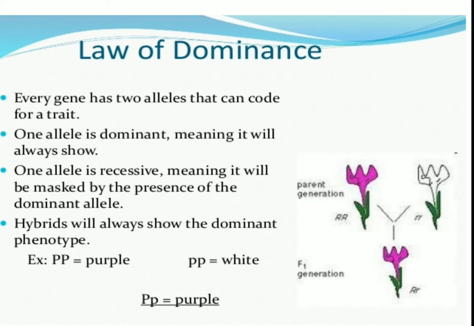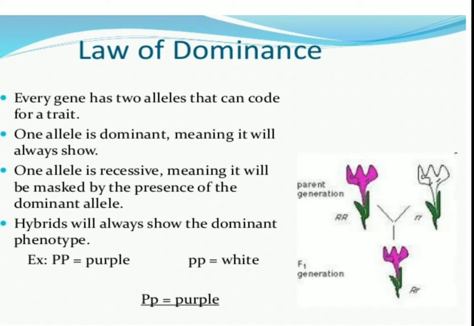Second was the law of dominance, which Mendel explained in a very clear-cut way: every gene has two alleles that code for a trait. One allele is dominant, which always shows its effect, and one is recessive, meaning its effect will be hidden by the presence of the dominant allele.